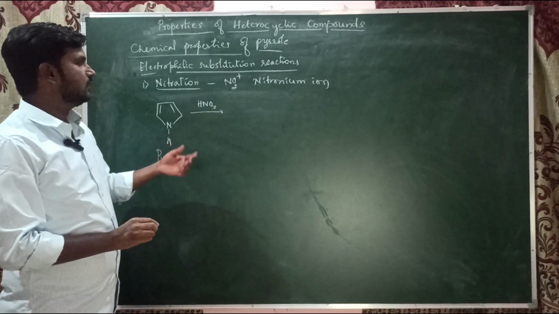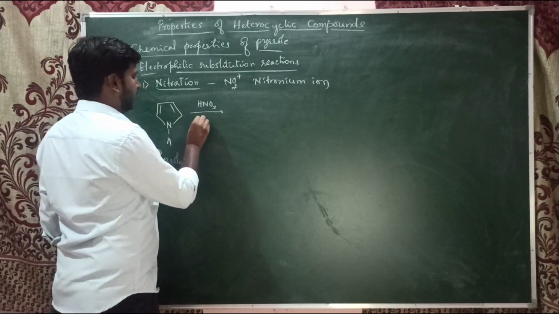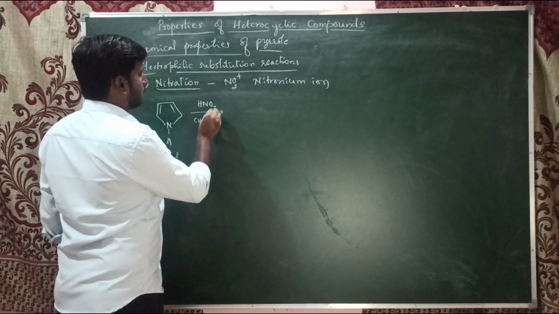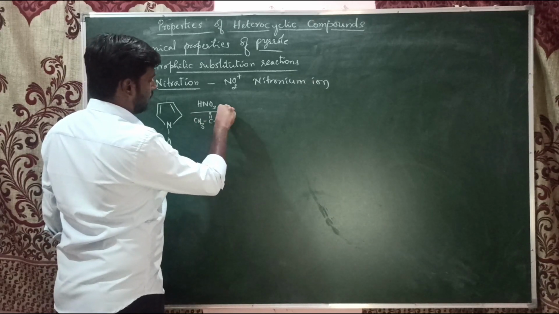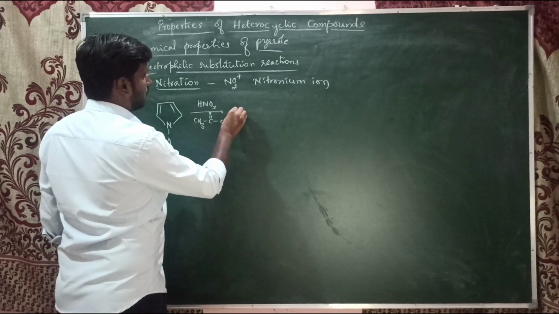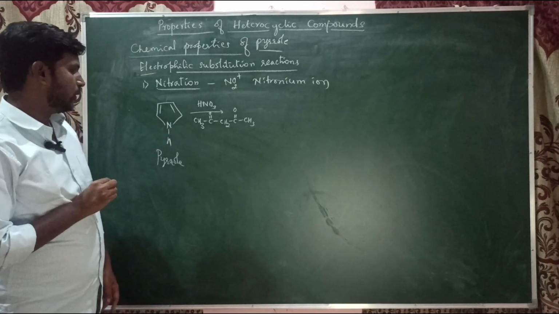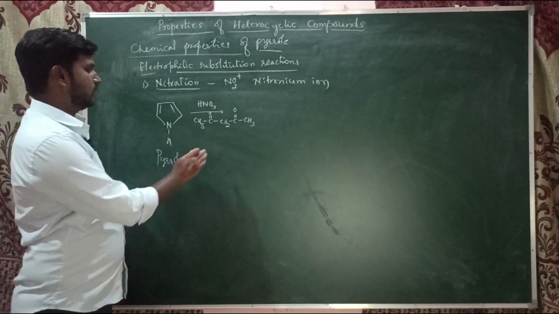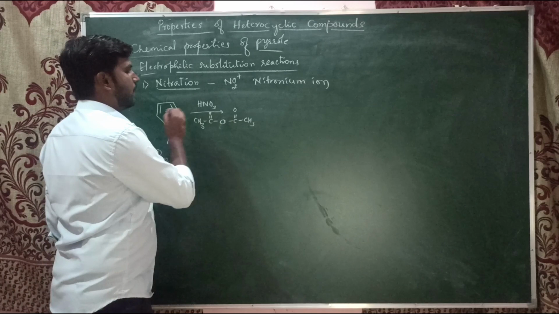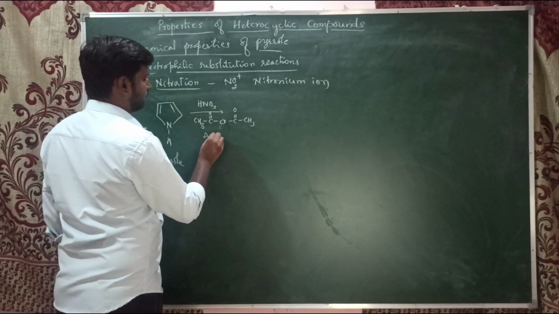That's why I'm taking just acetic anhydride, CH3CO-O-COCH3, and HNO3.